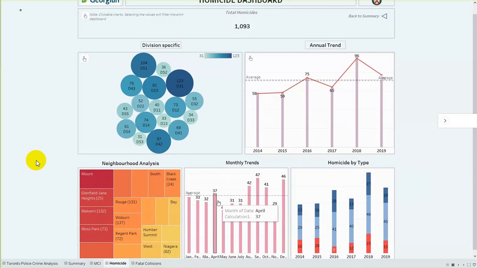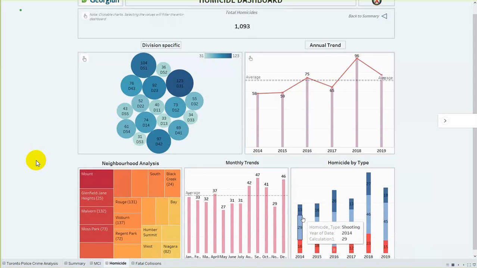Now there is a monthly trends bar graph, which will tell us in which particular month from years 2014 to 2017 the incidents have occurred, and it can be judged that in September and December, towards the end of the year, incidents are more likely to happen compared to the starting months of the year.